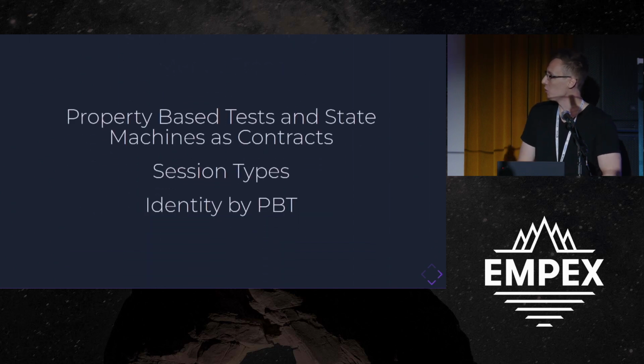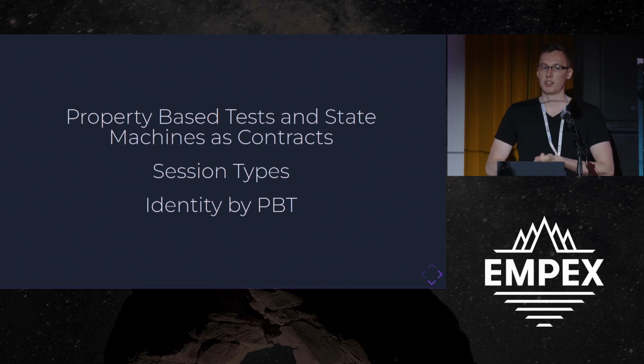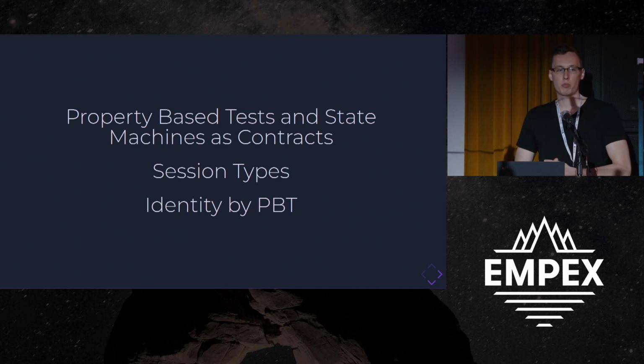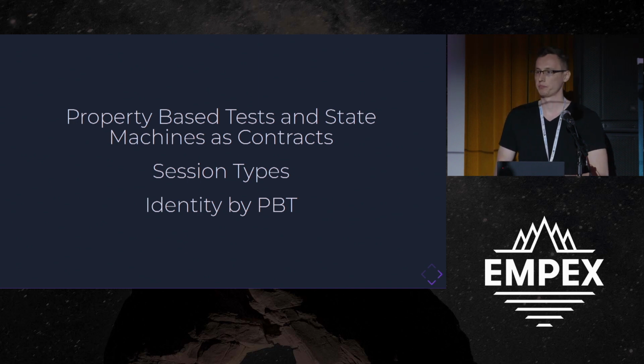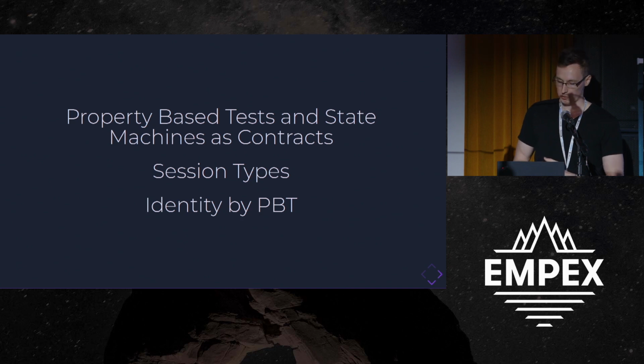Finally, there's a few more hand-wavy ideas about ways we can compose these things safely. One is using property-based tests and contracts for whether or not you can connect a step to another step. Joe Armstrong has a really good talk, I think it's from 2014, where he talks about connecting things together, where he introduces session types, which is pretty much a state machine for describing the API contract of your system. And that's another area that I'd like to explore.